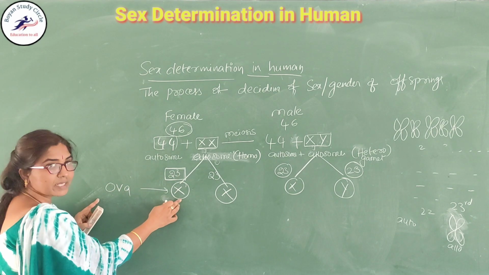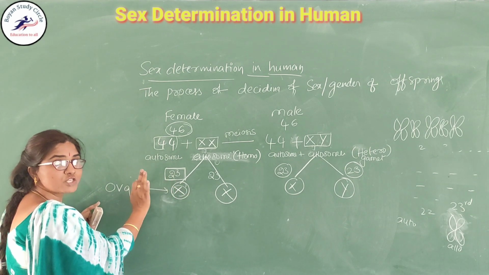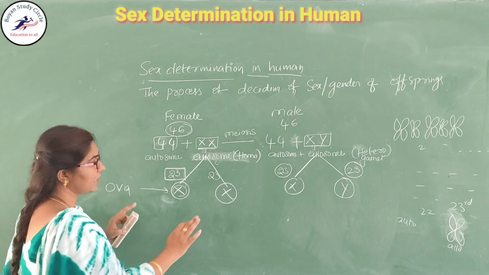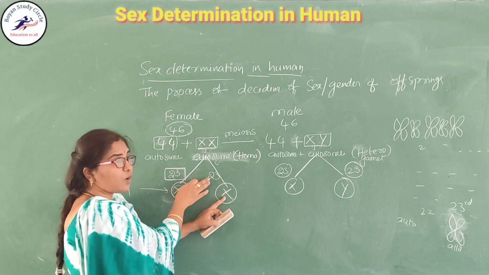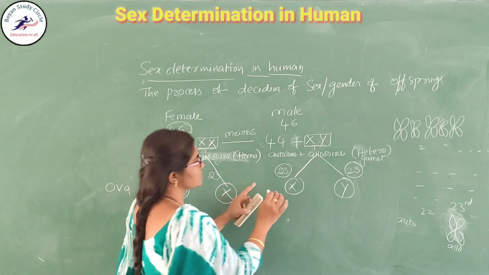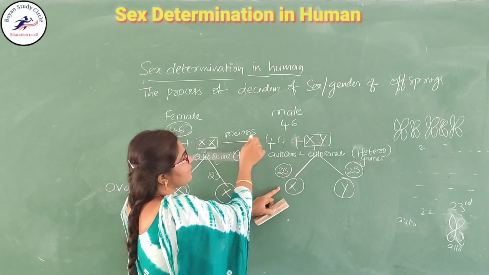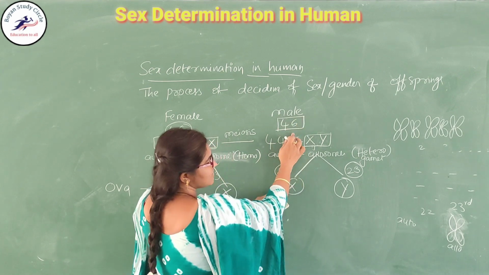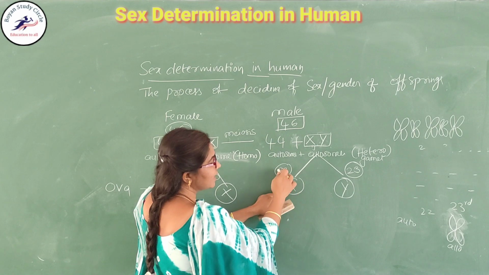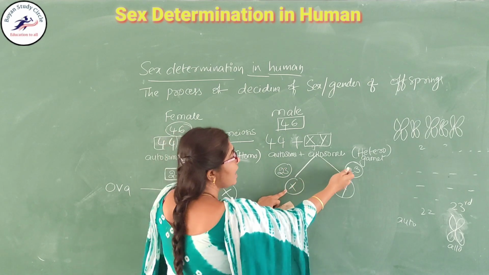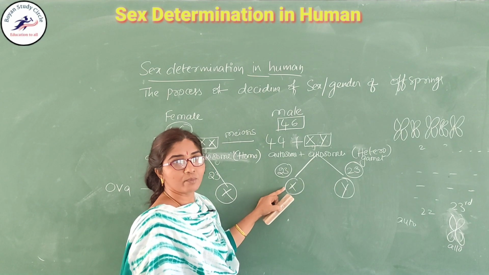Each ovum contains the X chromosome and carries only 23 chromosomes. Another ovum also has only 23 chromosomes. In the male the process is the same: because of meiosis, out of 46 chromosomes, 23 are carried by the X chromosome and another 23 by the Y chromosome.